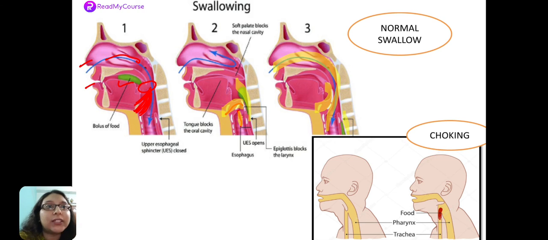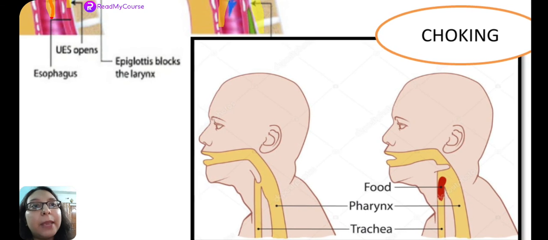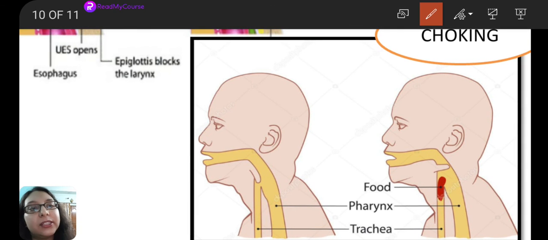What happens is, by mistake, if somehow the epiglottis does not close over this pipe, the windpipe, there are chances that the food bolus might enter into this windpipe instead of this esophagus. That is when the choking occurs. That is when the coughing occurs. I hope you understand this. Okay.